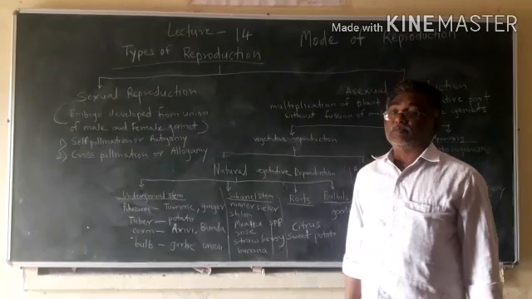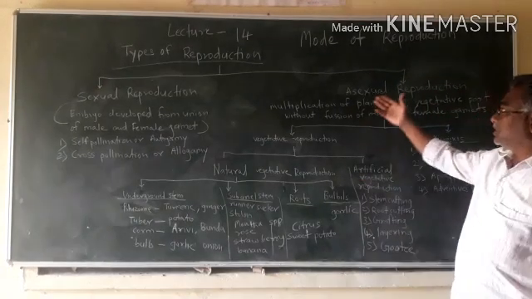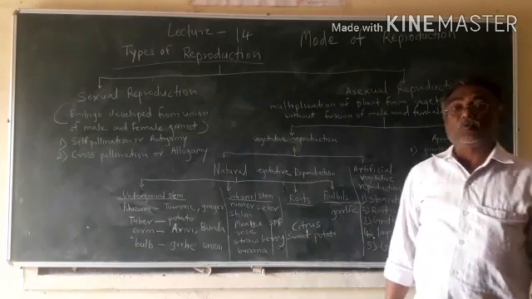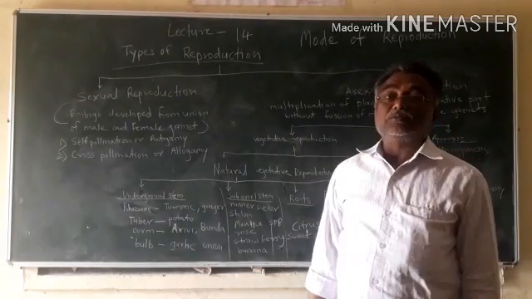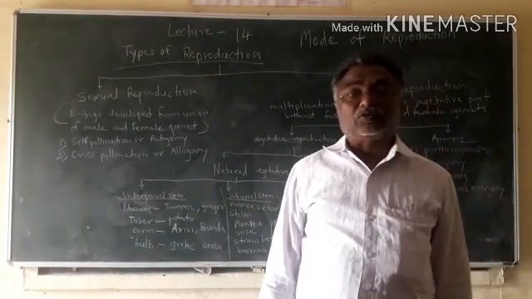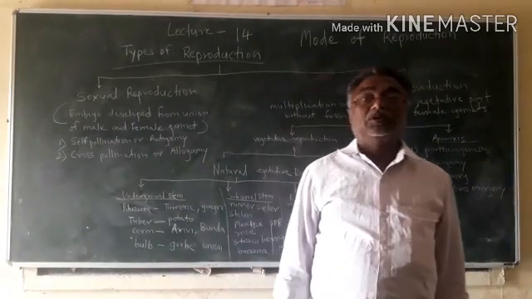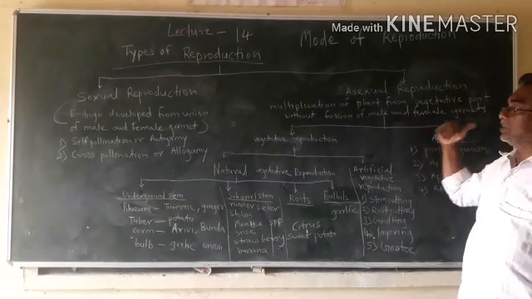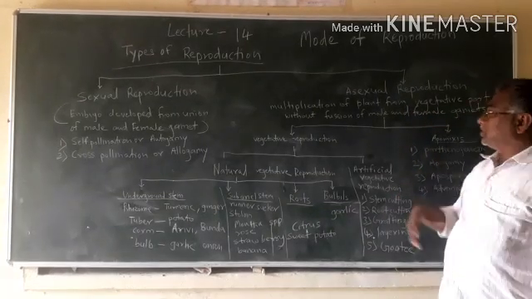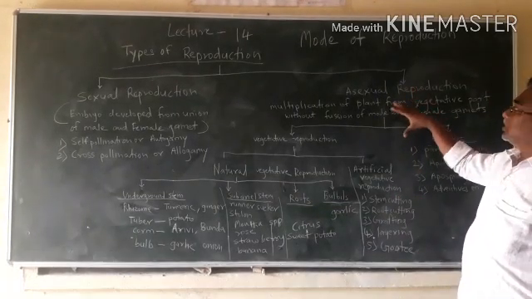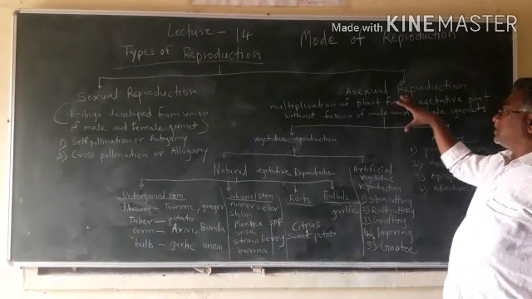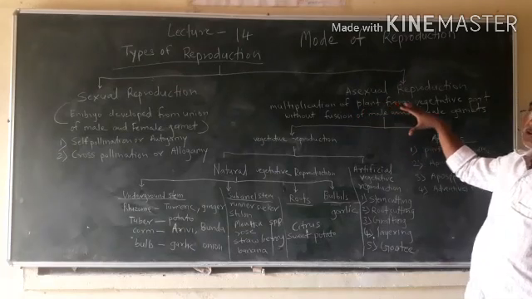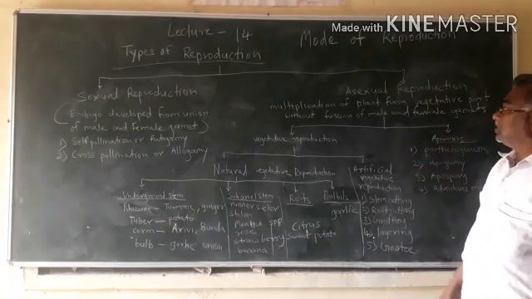In other type of reproduction, asexual reproduction, here the multiplication of plant is done by vegetative parts of the plant. No union of male and female gamete is necessary. In this reproduction, plant is formed from the vegetative parts of the plant.